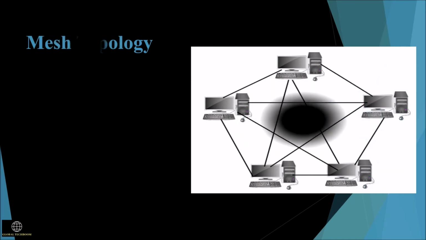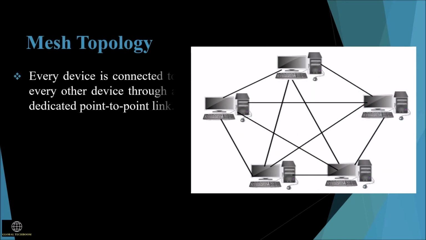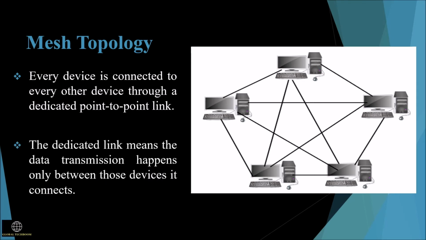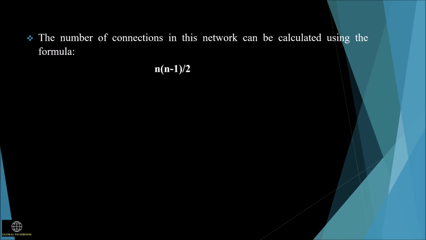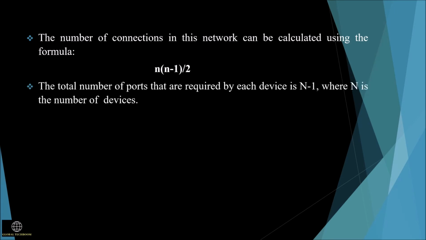Mesh topology. In mesh topology, every device is connected to every other device through a dedicated point-to-point link. The dedicated link means the data transmission happens only between those devices it connects. The number of connections in this network can be calculated using the formula n(n-1)/2. The total number of ports required by each device is n-1, where n is the number of devices.